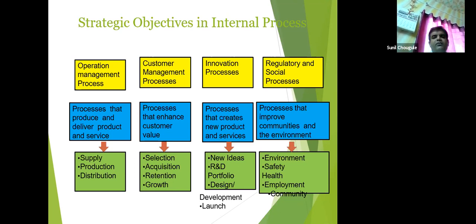Innovation process, this is certainly a very important one out of four. What does innovation process suggest to us? That it creates new products and services, which have their own challenges. Even existing products are difficult to sell with tough competition from competitors in the market.